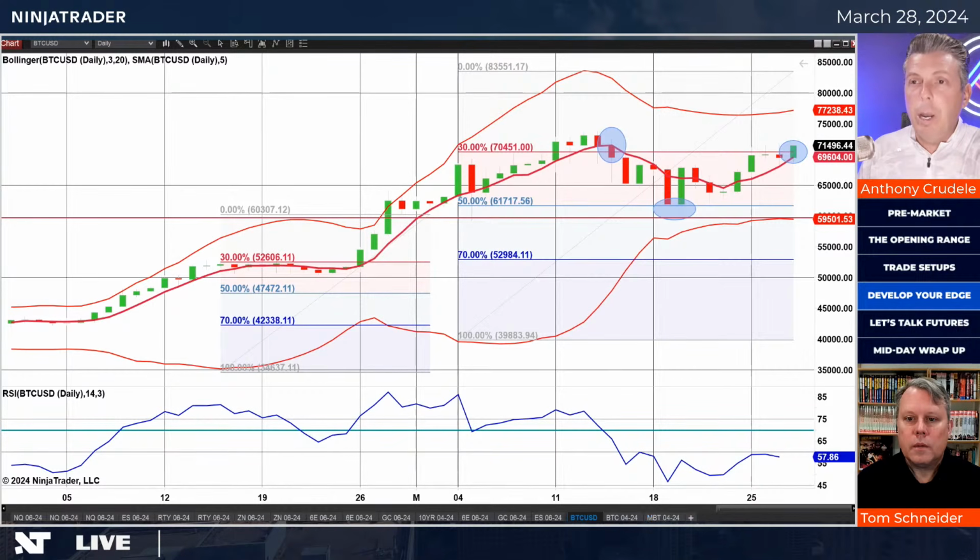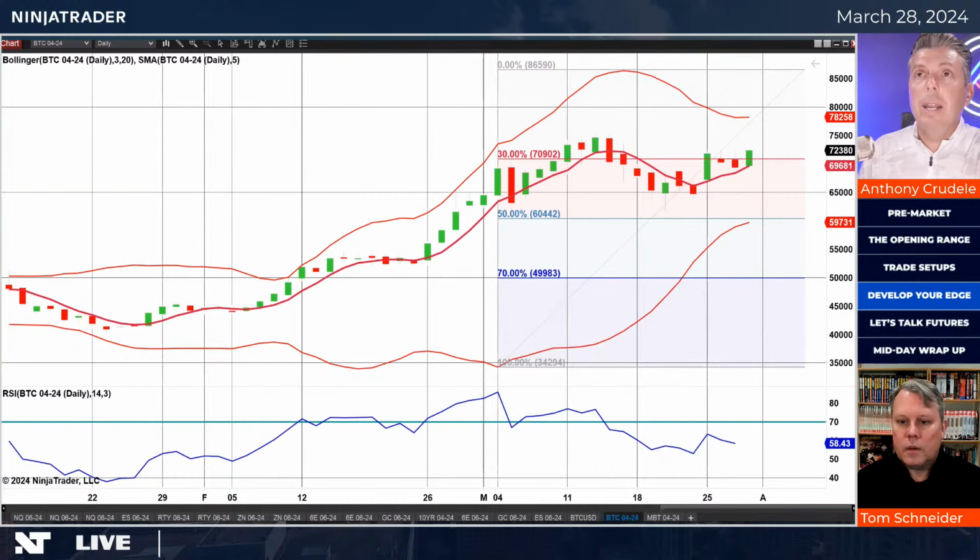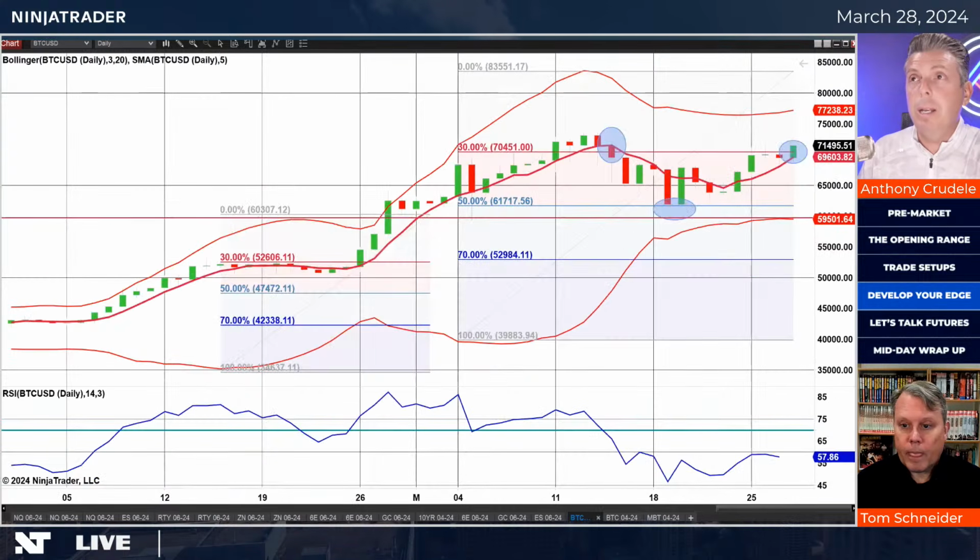Now, a couple of things I want to note when you are looking at the futures, because they have different rollovers. So when you go back and look at your target here on the Bitcoin futures, it's 86,590. So it's much higher. But look at where the futures contract is trading, 72,380, versus the other one, which is trading 71,400. So what I look at is this.